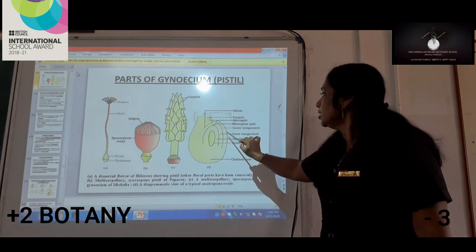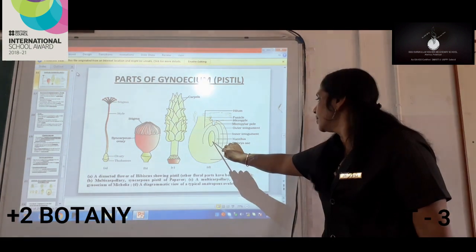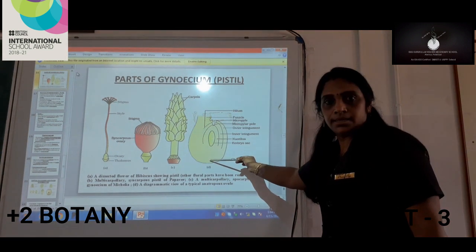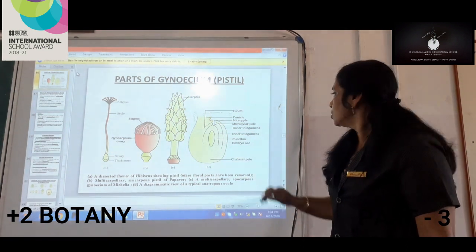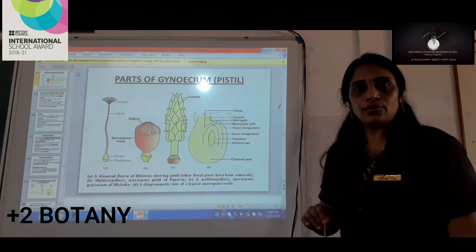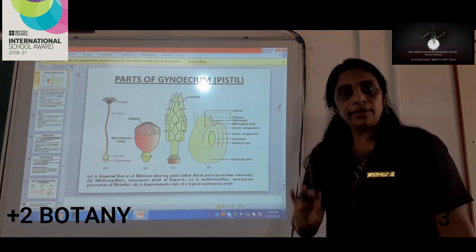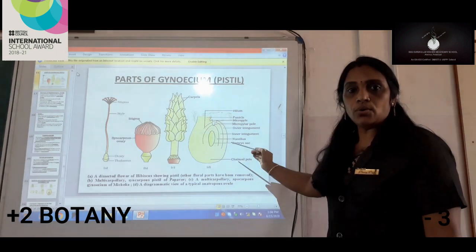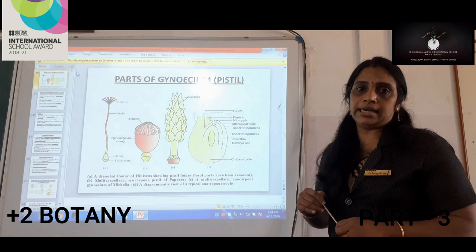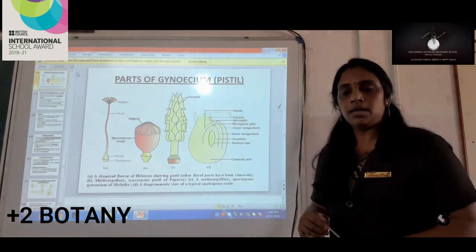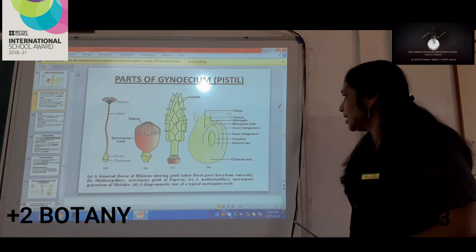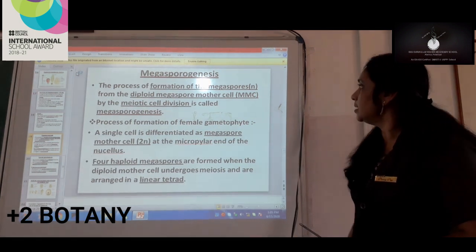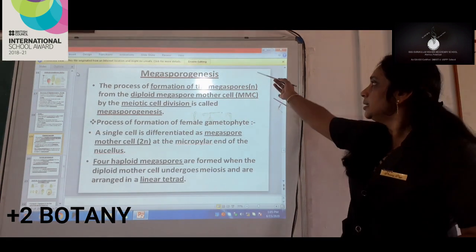Next, in the nucleus we can see the embryo sac, and this is the micropylar end, and opposite to it there is the chalazal end. So this is the structure of the ovule, which is again very important. You have to learn it, understand it, and draw and study it, because this picture is often asked in the question paper in the board examination. Now I think you would have understood what is the ovule and what are the parts present in the ovule.